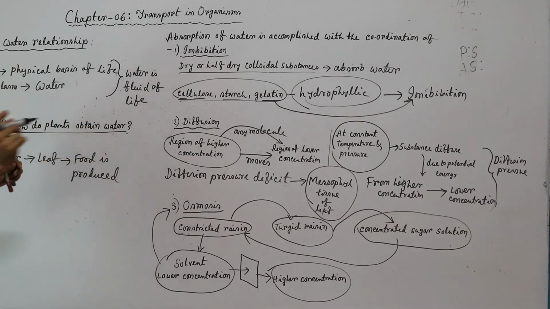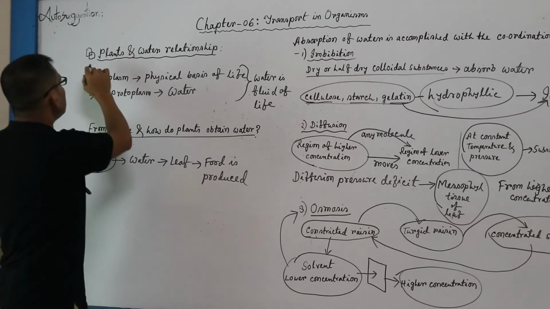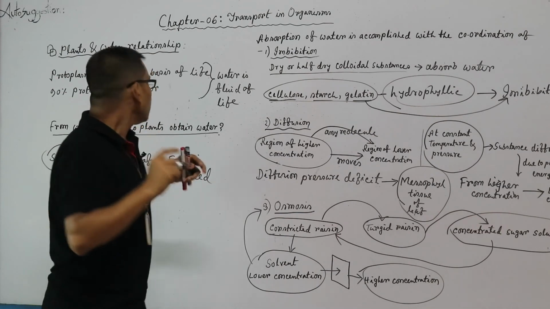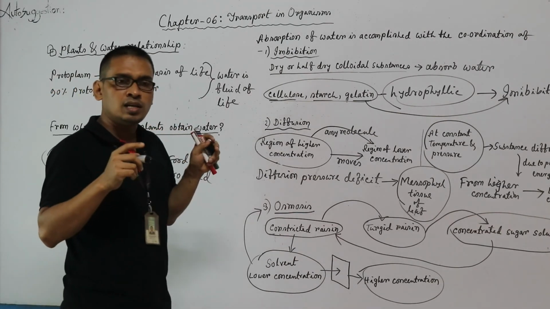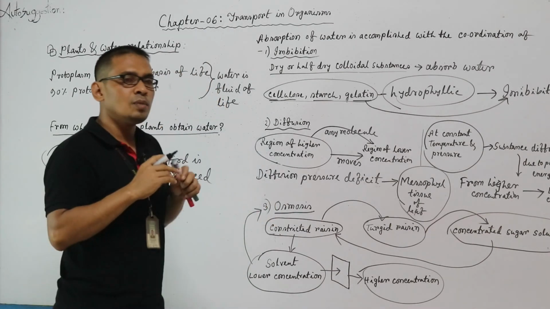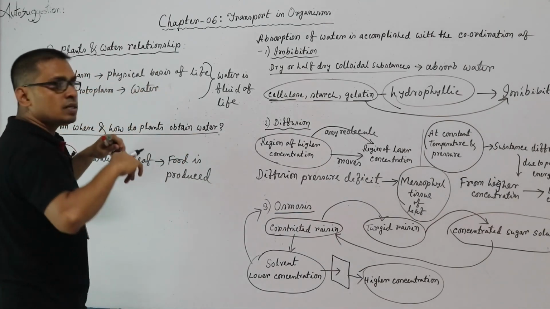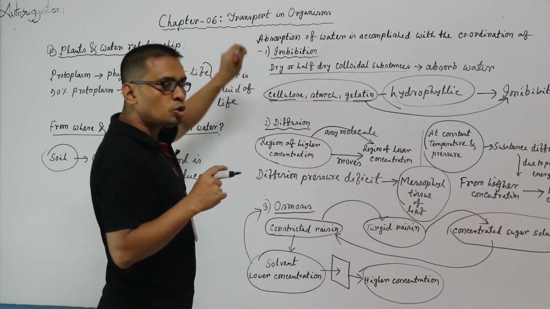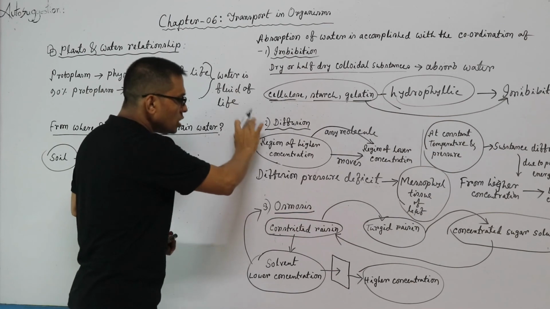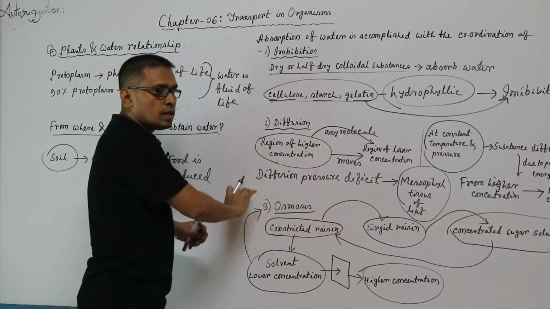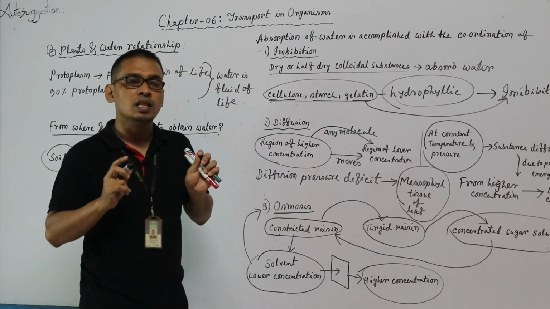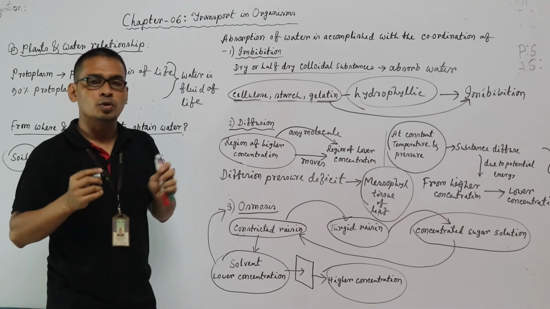If we sum up the total discussion, regarding the plant-water relationship, as 90% of protoplasm is water and protoplasm is the physical basis of life, we can say that without water plants cannot live. But how do plants absorb water? The absorption of water in the plant's body occurs through the combination of three processes: imbibition, diffusion and osmosis. By the combination of these three processes, the water from the soil reaches the leaf, and inside the leaf food is produced.